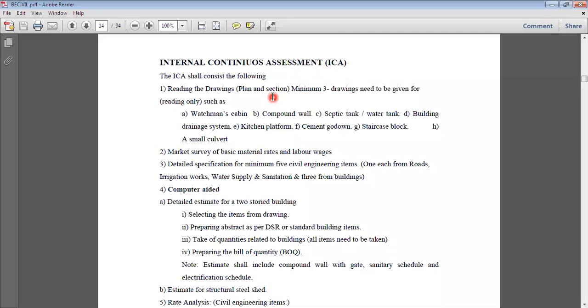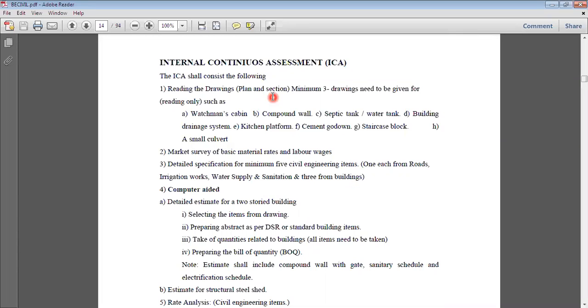Because I am not going to stop for when our college is going to resume, and then we will start our ICA part. ICA is a big task, another big task we have to complete. So for the first task you don't require any teaching part, you just have to download all the plans and sections. After downloading, I will tell you the remaining part which you have to perform. I will take some sample plans and sections from your drawings, and I will explain how it has been done.